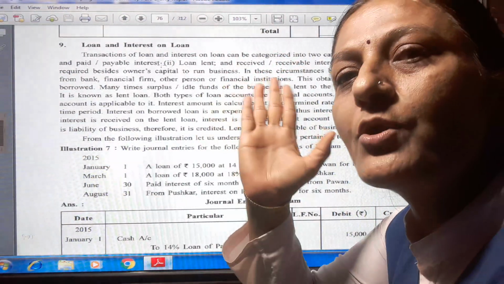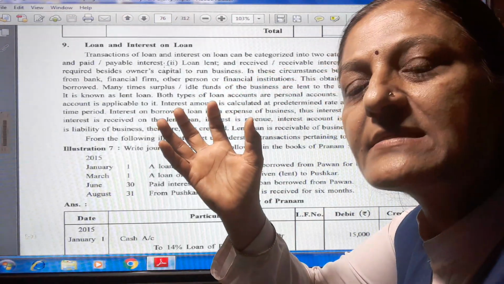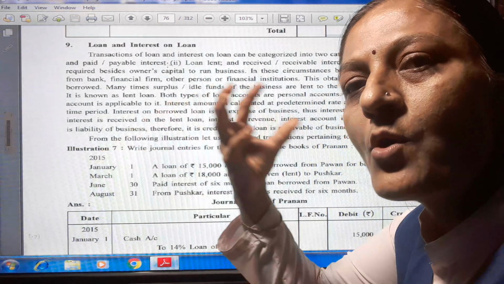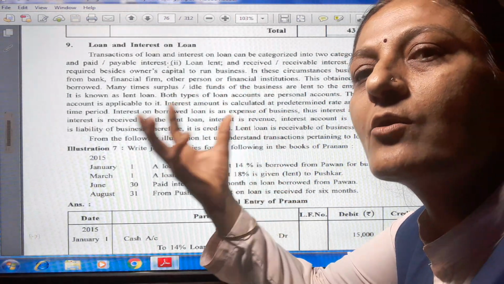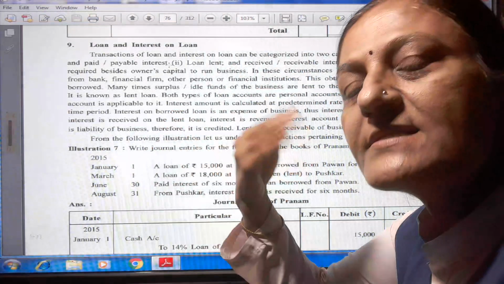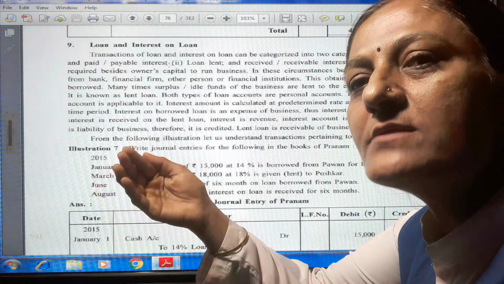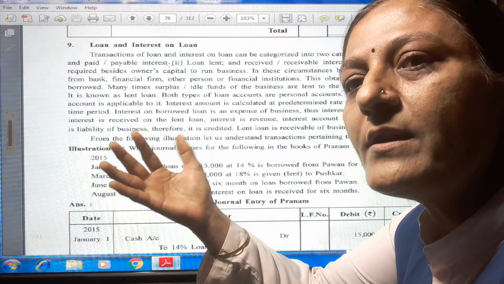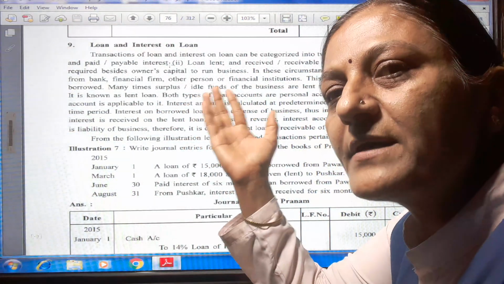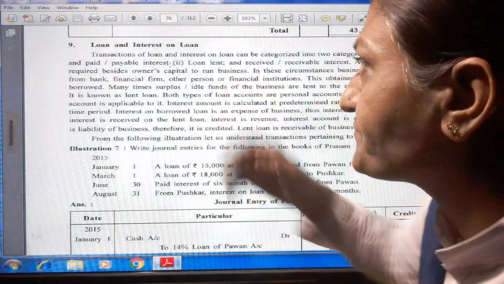When we borrow a loan as a trader or as a businessman, from a third party or from the bank, interest is payable, because the bank is the giver and we have to pay the interest to the person or the bank.